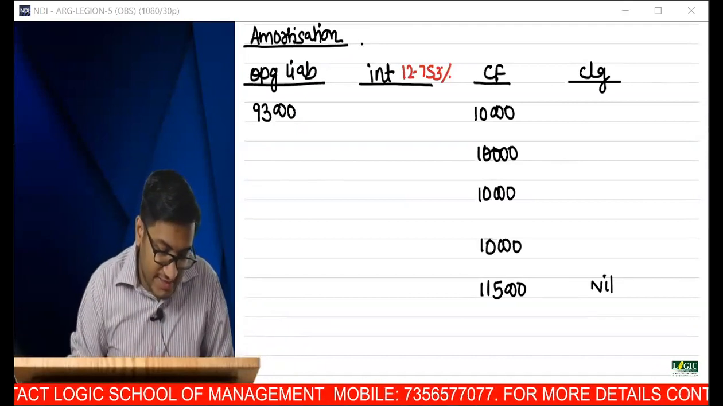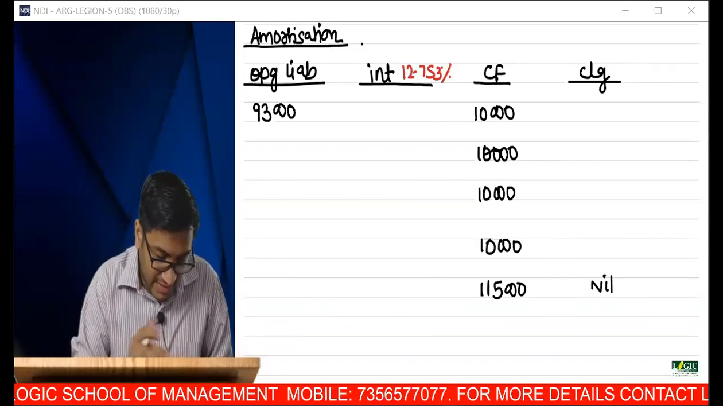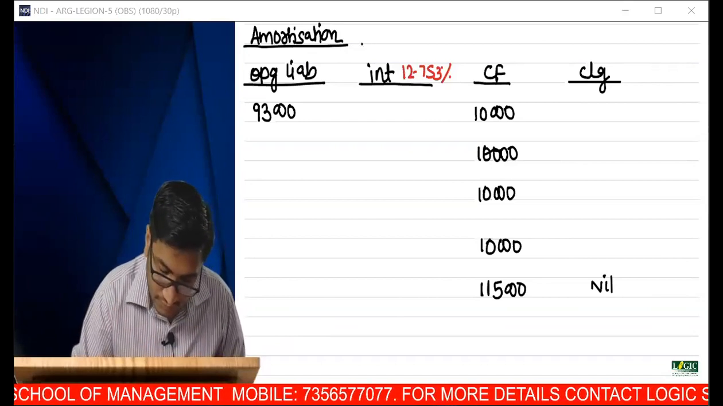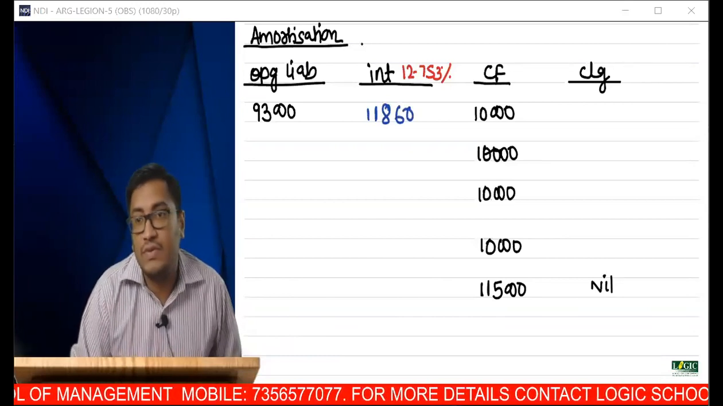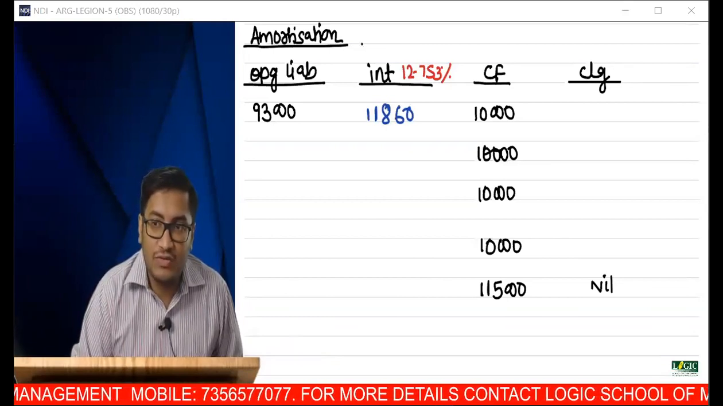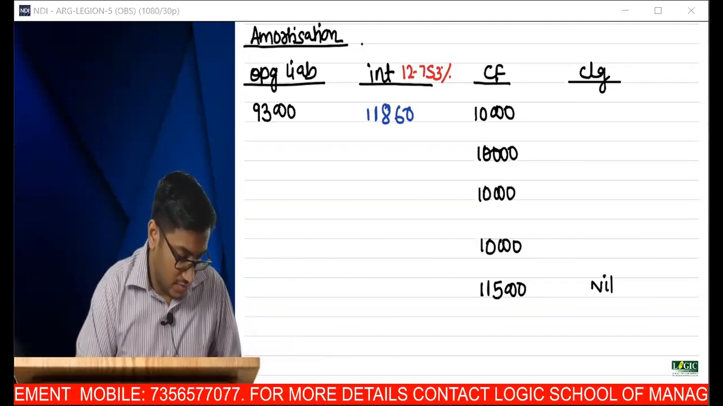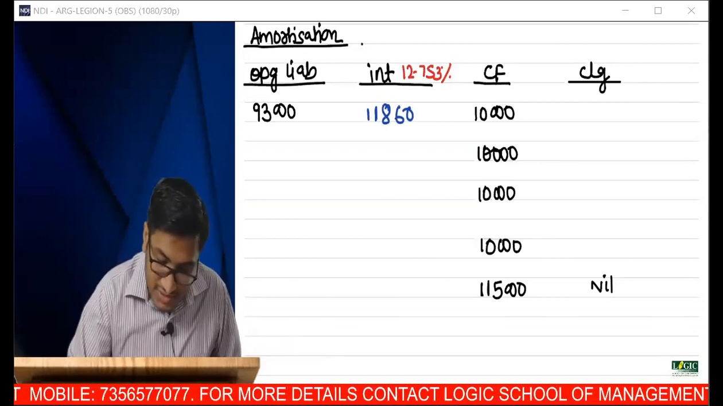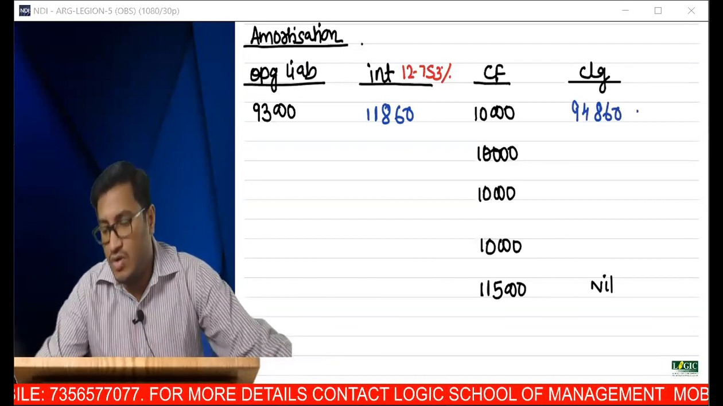So what is the first year interest? 93,000 into 12.753%. What? 11,860. So can you tell me what is closing? 93,000, add interest 11,860. And you repaid only 10,000. So what is closing? 94,860.